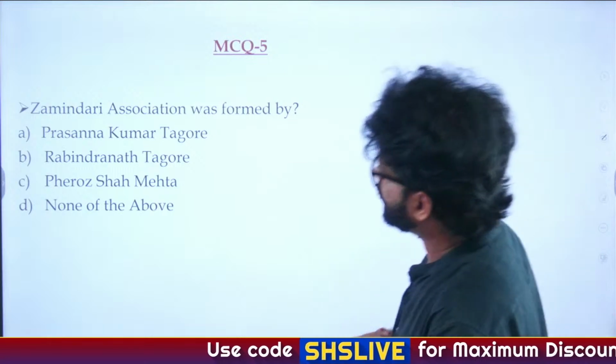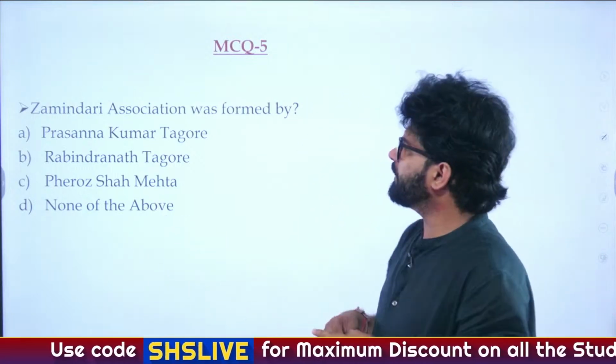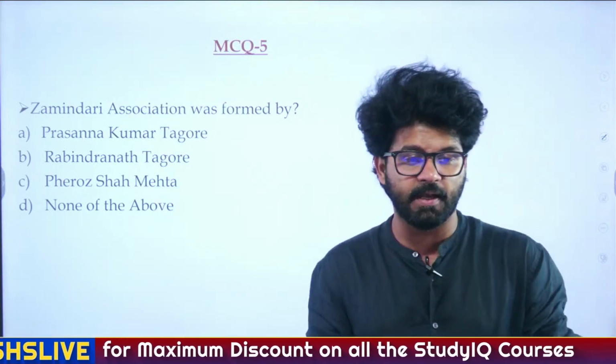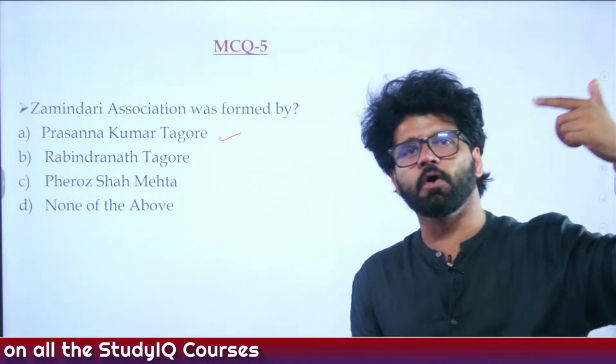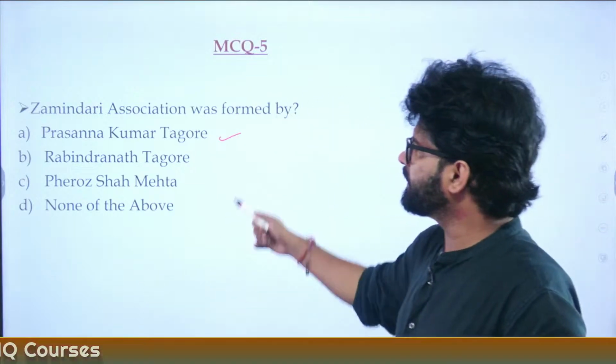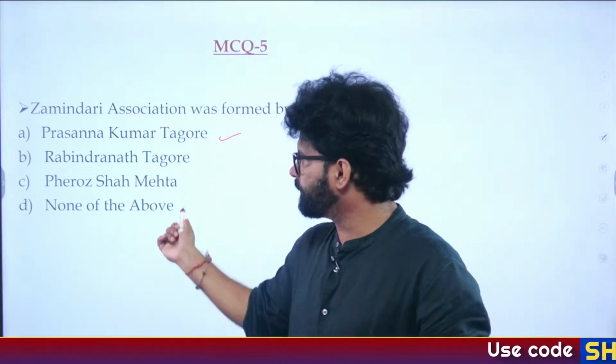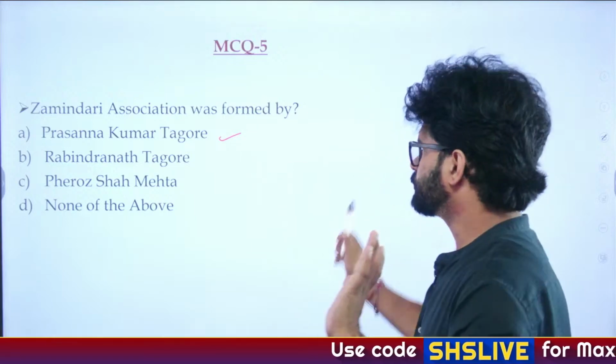Zamindari Association was formed by A. Prasanna Kumar Tagore, B. Rabindranath Tagore, C. Firoz Shah Mehta, D. None of the above. As Vastaram said, A. Prasanna Kumar Tagore, one of the followers of Raja Ram Mohan Roy. Rabindranath Tagore was not even born at that time. Firoz Shah Mehta also not involved here. So the answer is A.